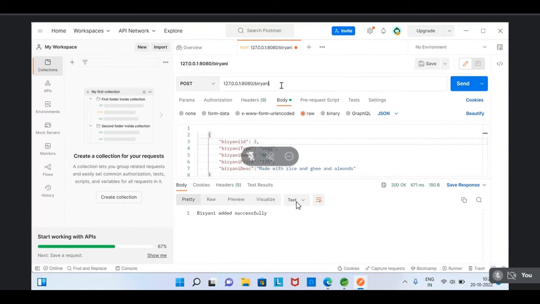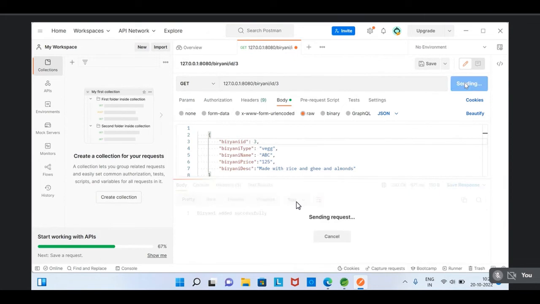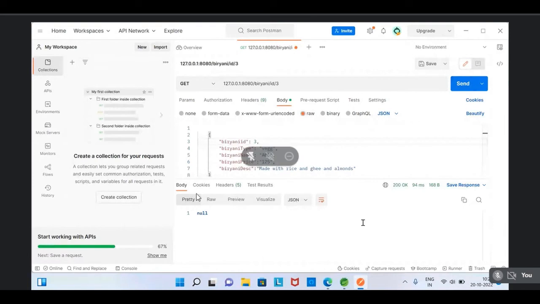Okay, now get that, slash ID, slash 3. Now get that. Get. Now it's showing null, sir. Okay, something is happening now. Yes, sir. Why is it showing null now?